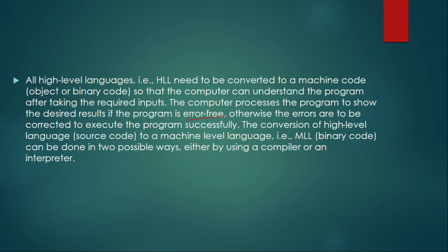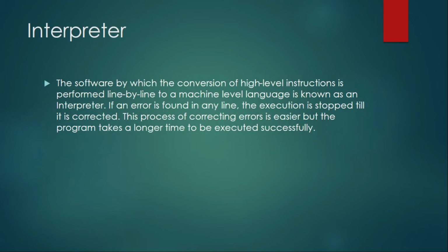The conversion of high level language to machine language, that is MLL, can be done in two possible ways, either by using a compiler or an interpreter. So what is an interpreter?